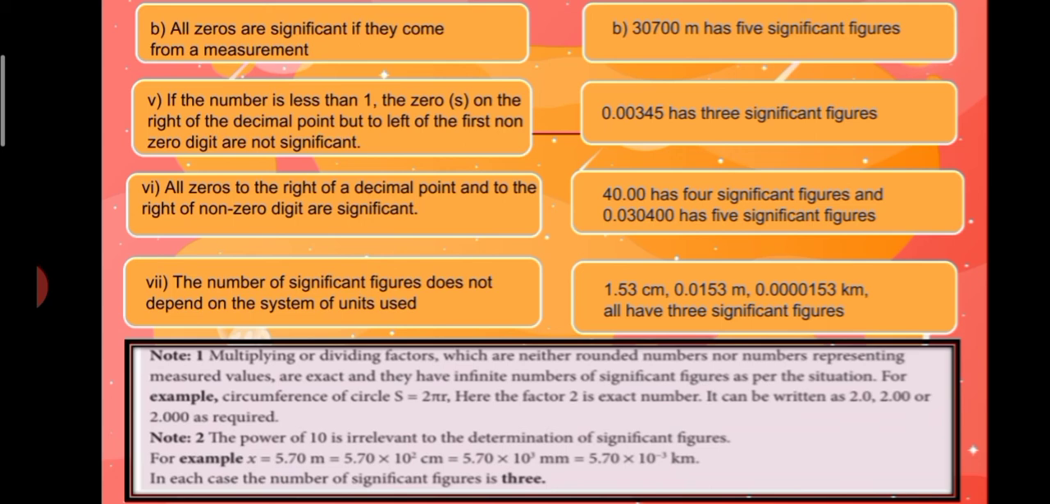For example, x is equal to 5.70 meter, which is equal to 5.70 into 10 to the power of 2 centimeter, which is equal to 5.70 into 10 to the power of 3 millimeter, which is equal to 5.70 into 10 to the power of minus 3 km. In each case, the number of significant figures is 3.